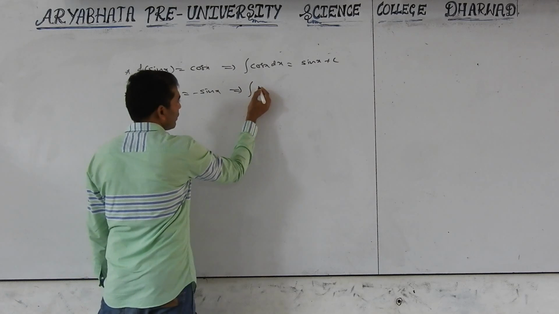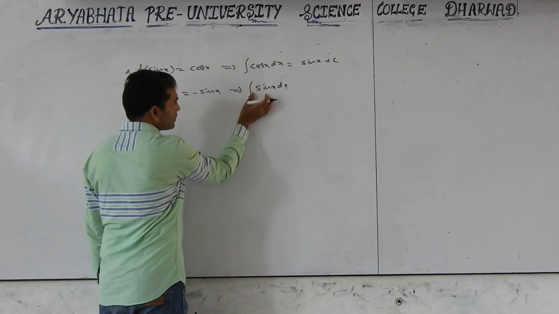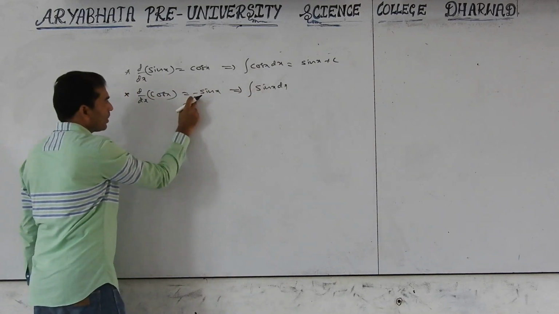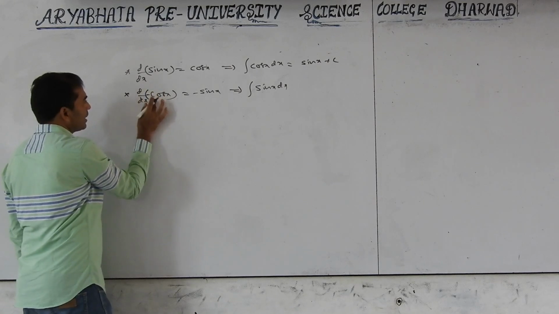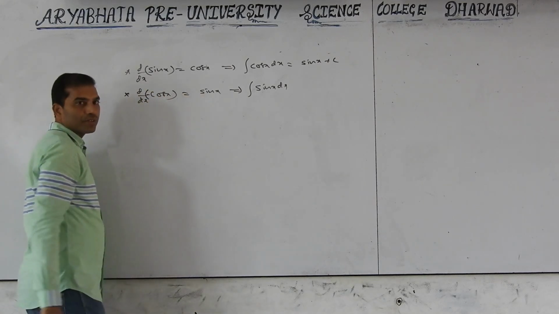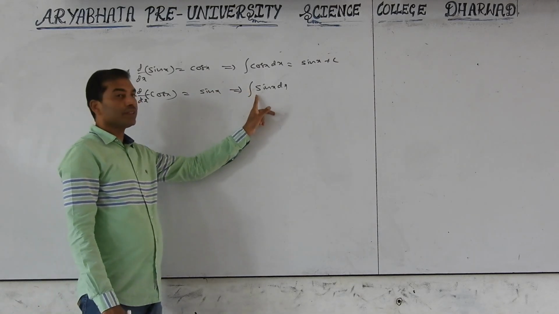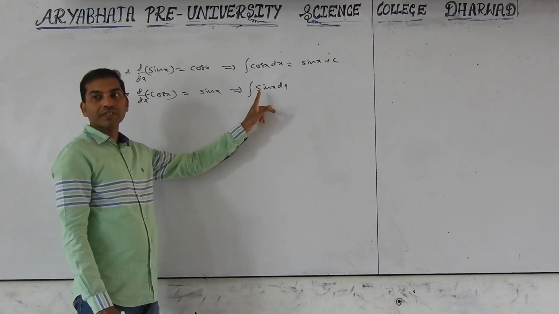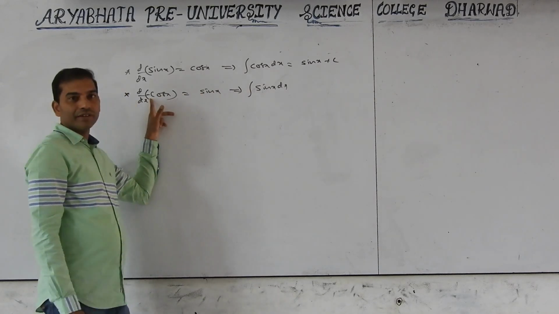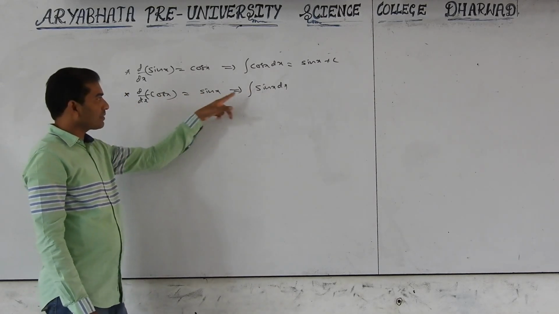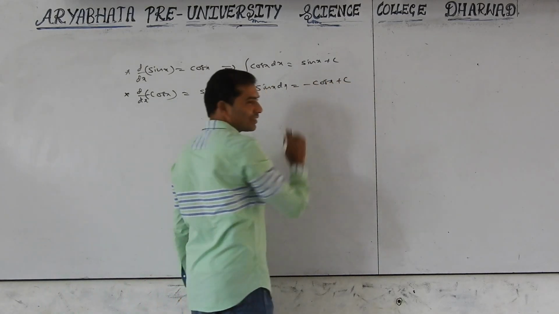So for integration of sin x, standard formulas are always kept positive, so to get positive we should take the minus here. If you take minus cos x, we will get positive. Only for getting the standard formula, integration of sin x, to get plus we should take minus cos x. Therefore, integration of sin x is minus cos x plus c.